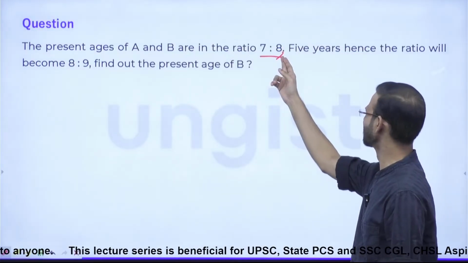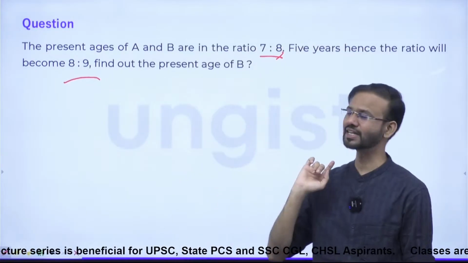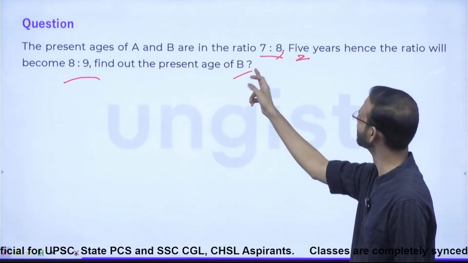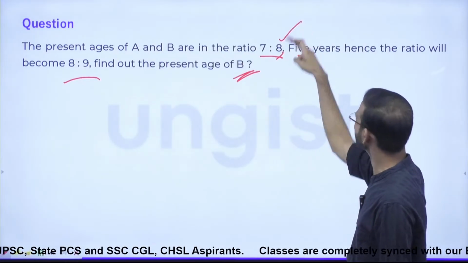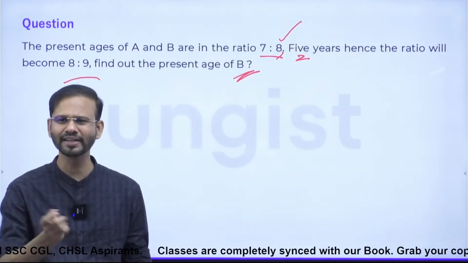This is 7:8. What does this become? 8:9. So the interval size will be what? 5. Right. What are they asking? The age of B, present. Done. Right. What is the point of writing anything?